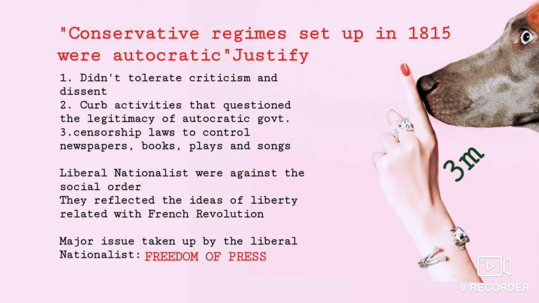This is also a 3-mark question. Conservative regimes were said to be autocratic because they were very strict, like monarchical rule. We discussed 3 points for it. And the liberal nationalists were against the conservative regimes. They were taking one common issue and fighting for it, and the issue was that they wanted freedom of press. Are you clear with this? So we discussed 3 things today: ideas of conservatism, then the changes brought under the Treaty of Vienna, and finally how conservative systems are like an autocratic government. Are you clear with this, children?